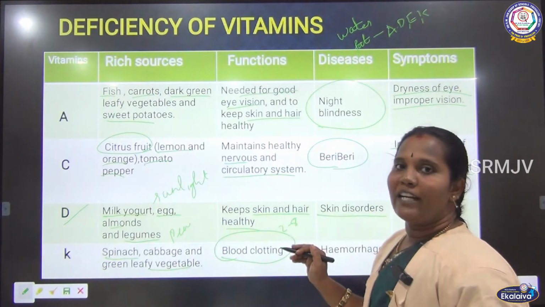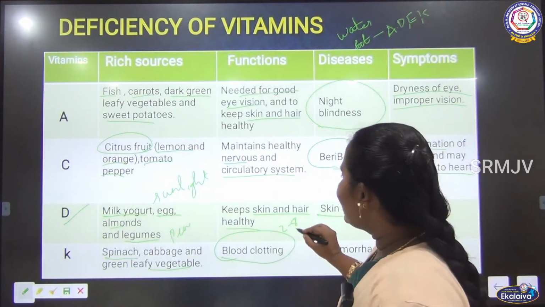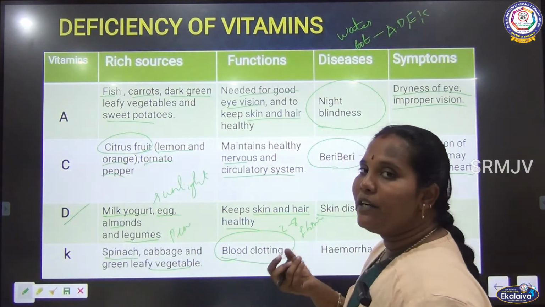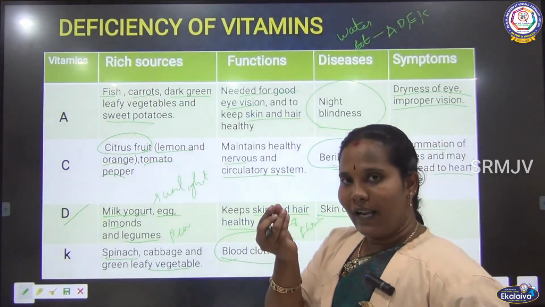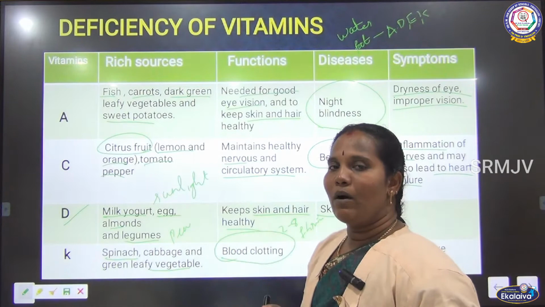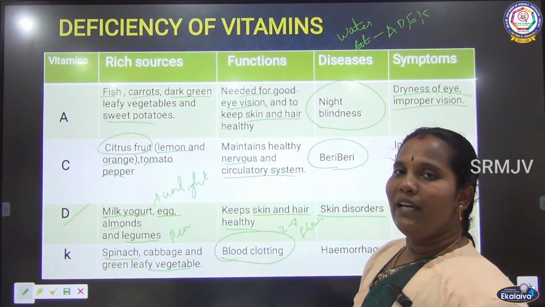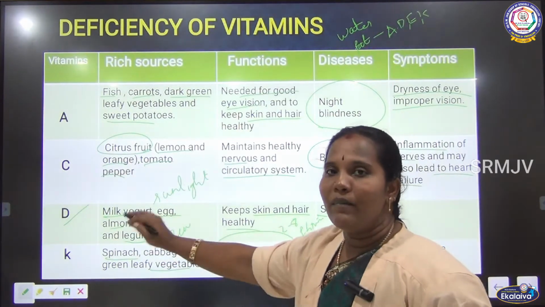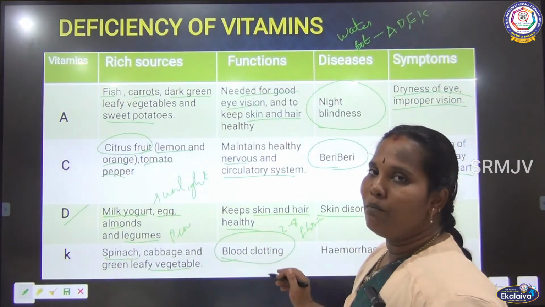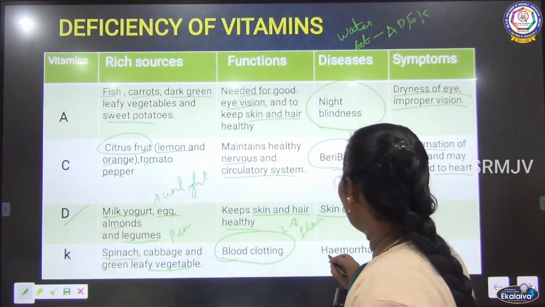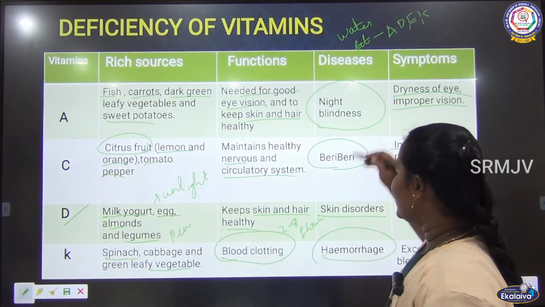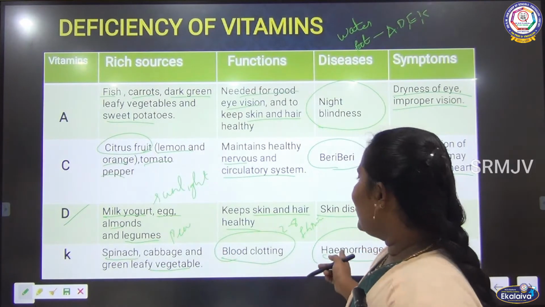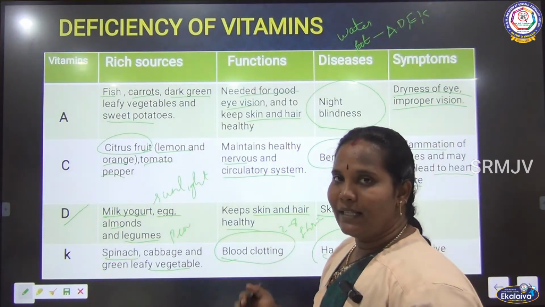For this blood clotting, fibrin makes a network, like a stone, that is formed there. So the blood will clot on the wound. If you have vitamin K, it will help blood clotting. After that, hemorrhage. What is the disease? It is called hemorrhage. What does that mean? Actually it is a hereditary disease.